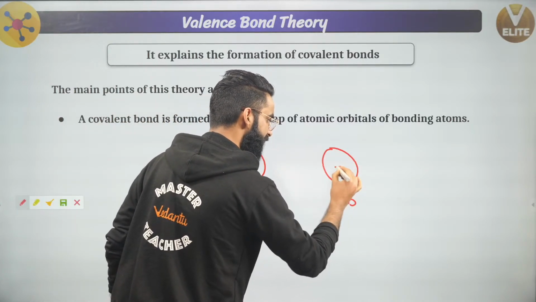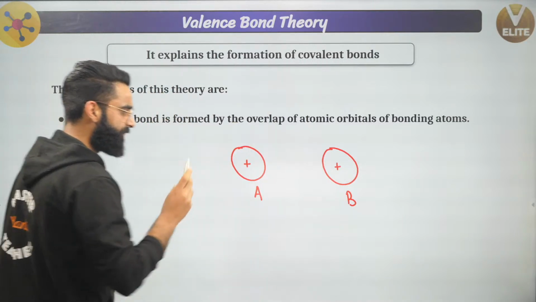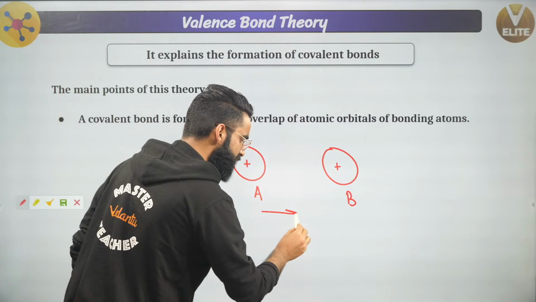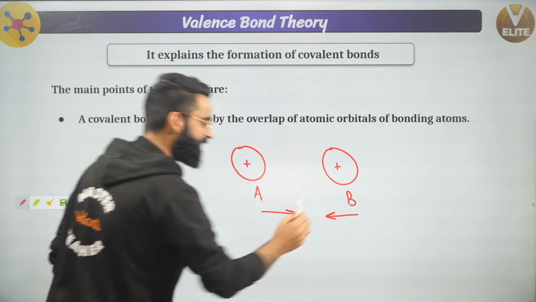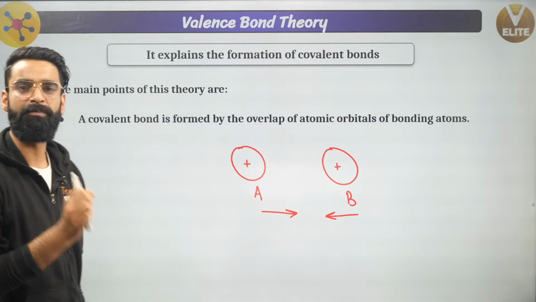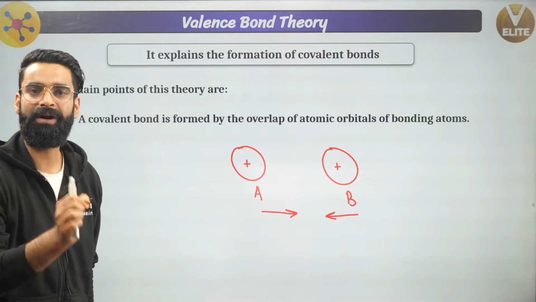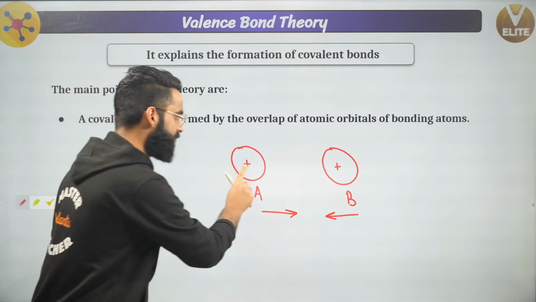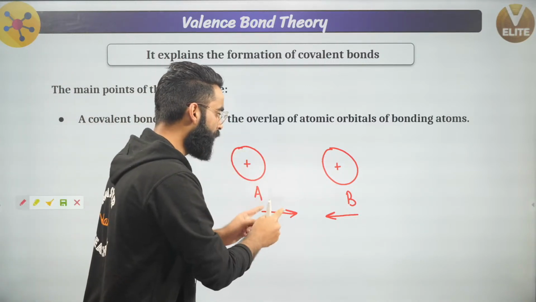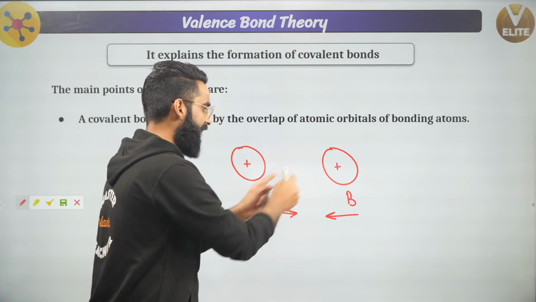And this is the nucleus of the atom B, right? For the formation of the covalent bond, as per valence bond theory, these atoms should approach each other. Why should they approach each other? Because as per valence bond theory, a covalent bond is only formed by the overlap of atomic orbitals of different bonding atoms, correct? Let's assume a covalent bond has to be formed between atom A and atom B.